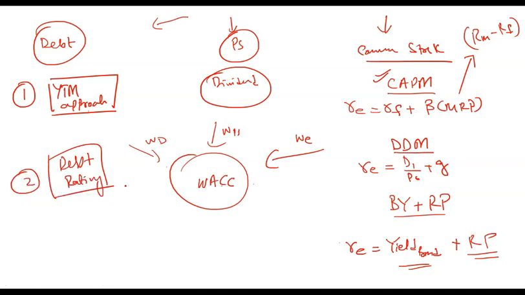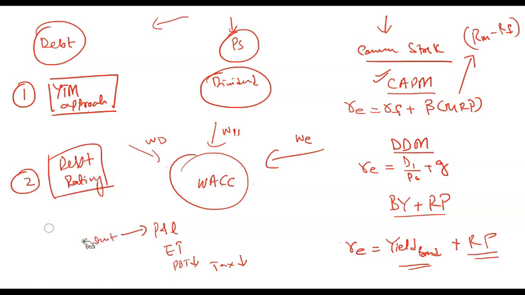Another key point to remember is that when you take debt, you are paying interest. When you pay interest, interest goes into your P&L. As interest goes into your P&L, it inflates your expenses. That means your expenses go up. When your expenses go up, your profit before tax decreases. When your profit before tax decreases, tax decreases. So that means borrowing debt allows for some tax savings.